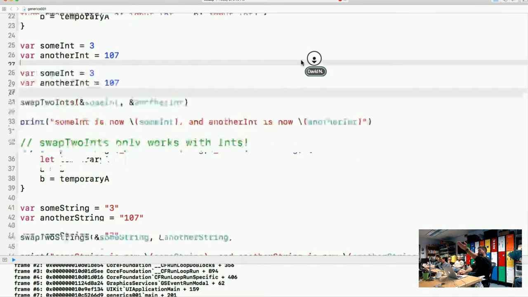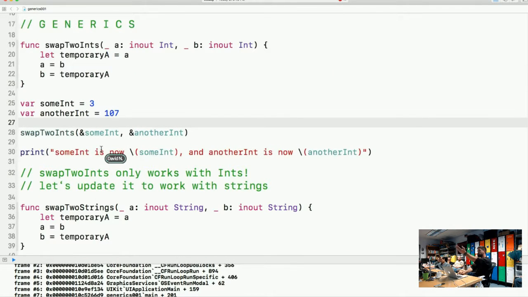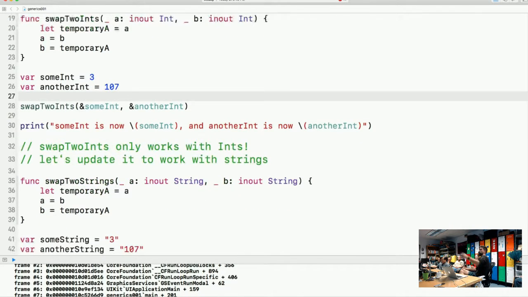So we call the function, it works. Since this is like 300 lines long, I'm probably not going to be executing this playground. I'm just going to be reading it down. So we can print it out. On line 32, we could see swap2ints only works with ints.